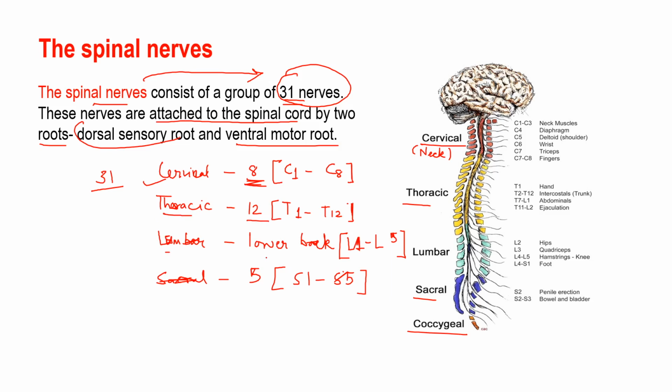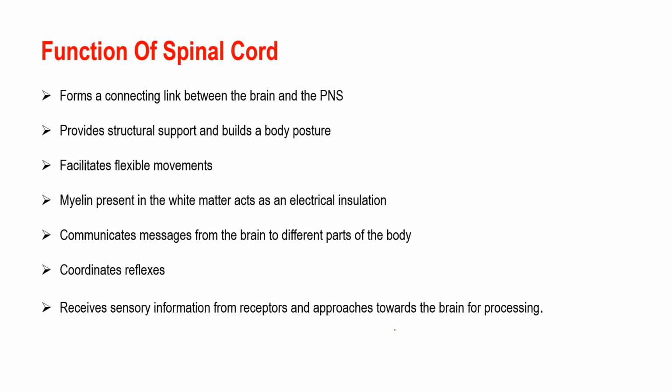The lumbar region is actually the lower back, and it has 5 nerves, as well as the sacrum region, which again has 5 nerves. Whereas the coccygeal region has only one nerve. This coccygeal is actually the tailbone, and there is only one nerve that emerges from the coccygeal bone. Clear?